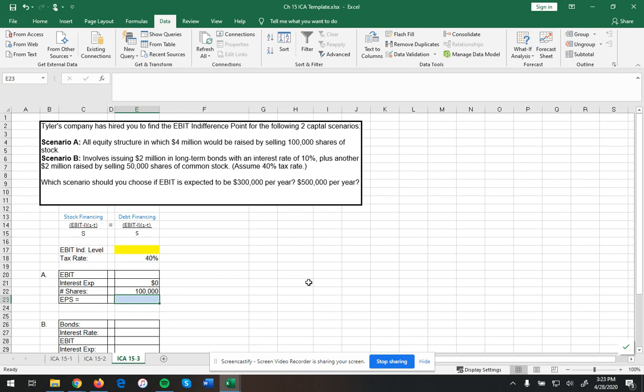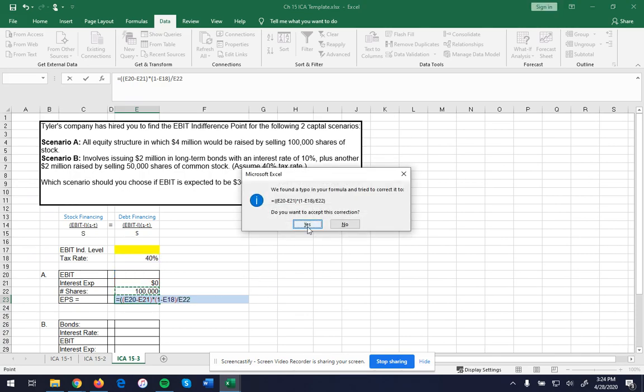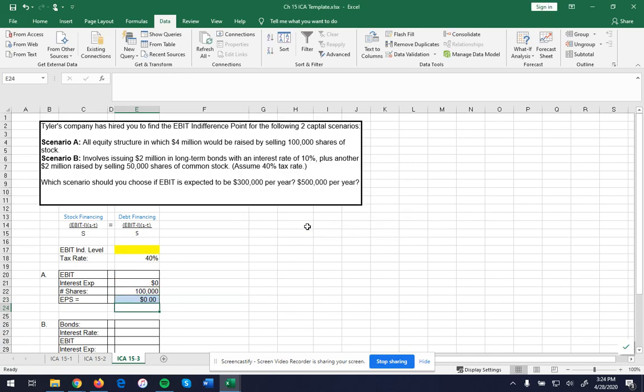Okay, so our earnings per share, we just use the same formula that we have up here. Okay, so we have our earnings before interest and taxes minus our interest expense, which would be 0 for this, times 1 minus my tax rate of 40%. All that divided by the number of shares outstanding would give us that. Okay, so double check this.